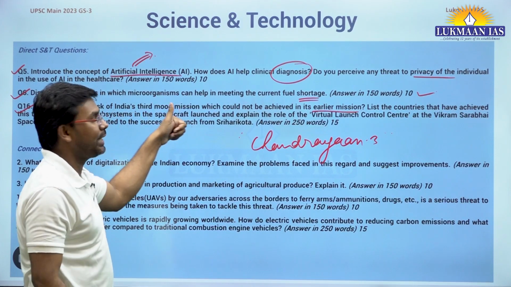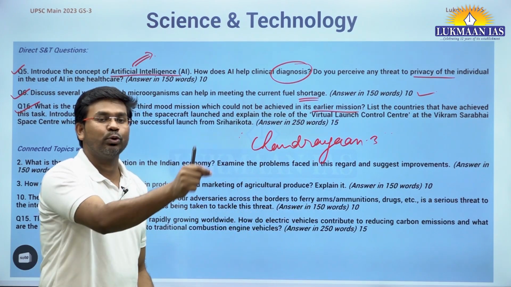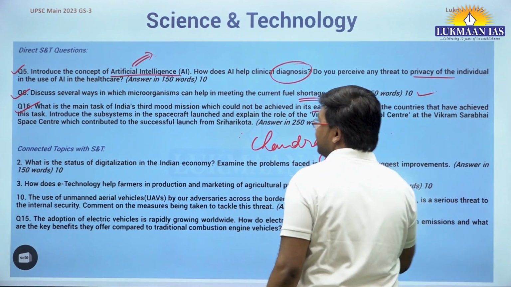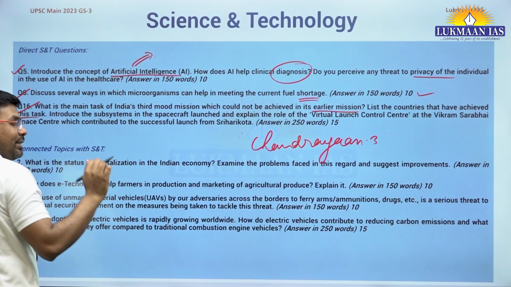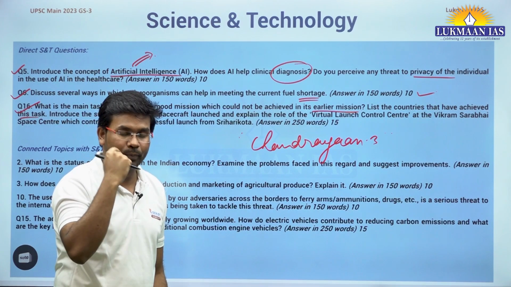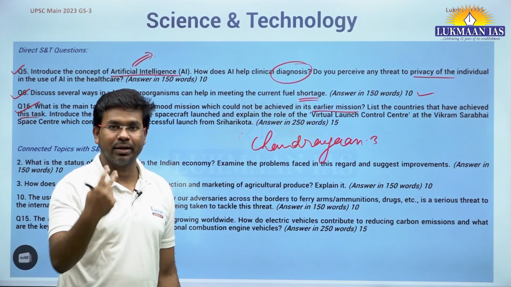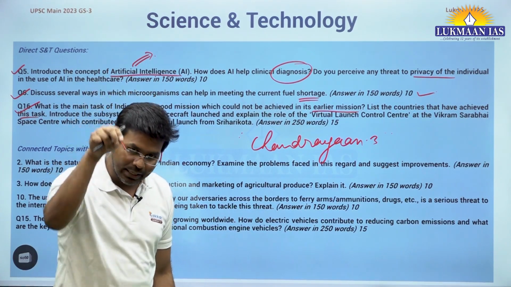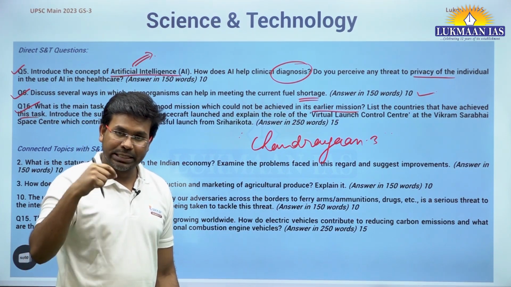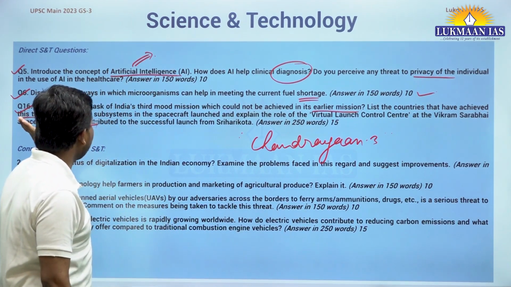So the main task is to do a soft landing on the South Pole, and second, to do in situ chemical analysis on the surface of the moon. That is the main task. List the countries that have achieved this task. Okay. So there are 3 other countries that have achieved this task. We have discussed this particular thing in our previous class also. One country is Russia. Another country is the United States of America. The third country is China. These 3 countries have made a soft landing on the surface of the moon. However, ISRO or India became the 4th country to have a soft landing.